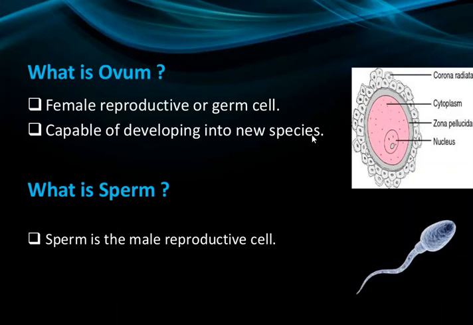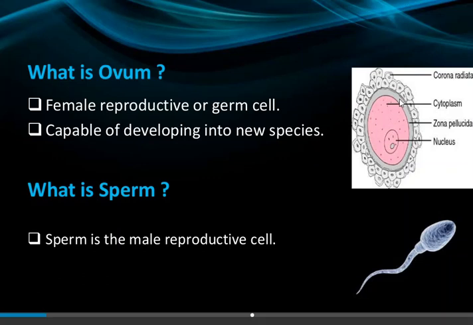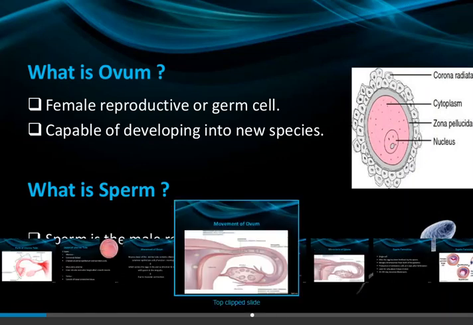The ovum is a female reproductive cell, capable of developing into a new species. And the sperm is a male germ cell or male reproductive cell. Let's see the parts here: the nucleus, then cytoplasm, then zona pellucida and corona radiata. So these are the parts.